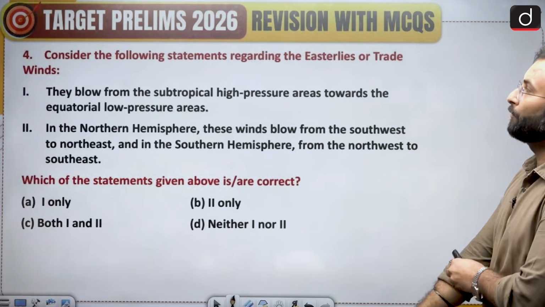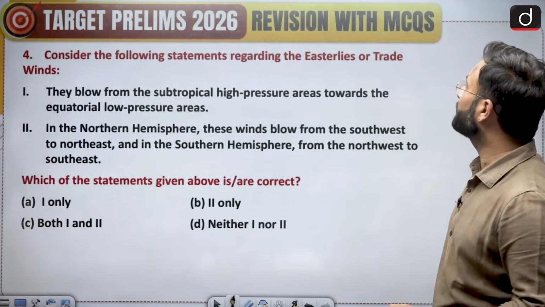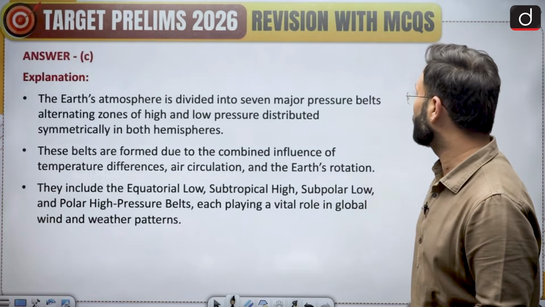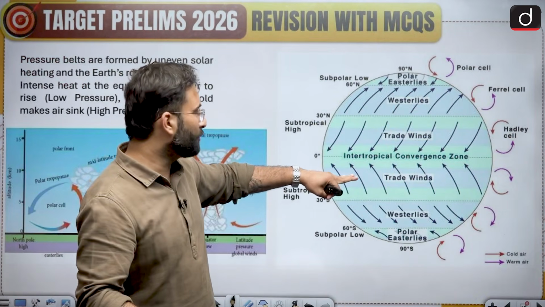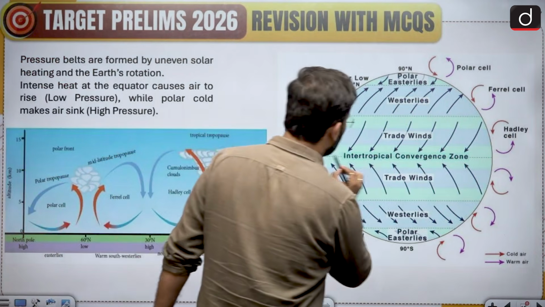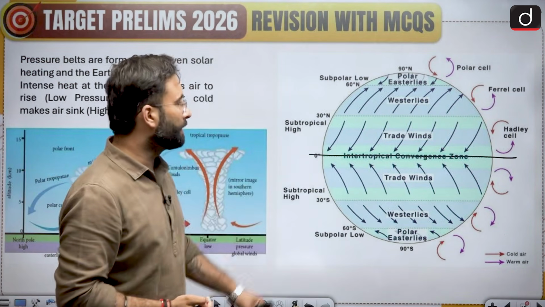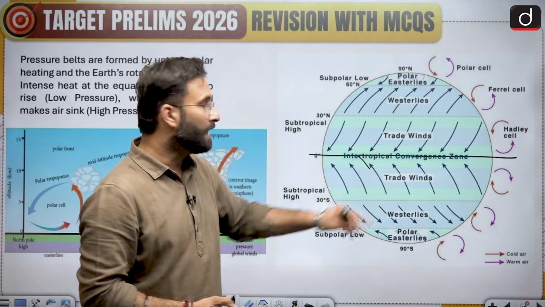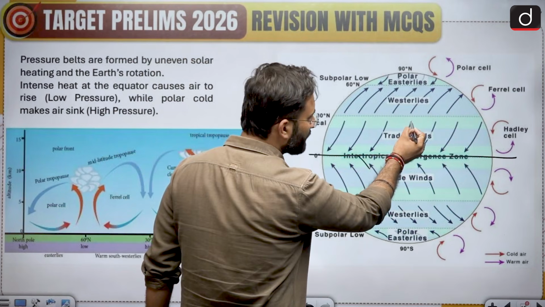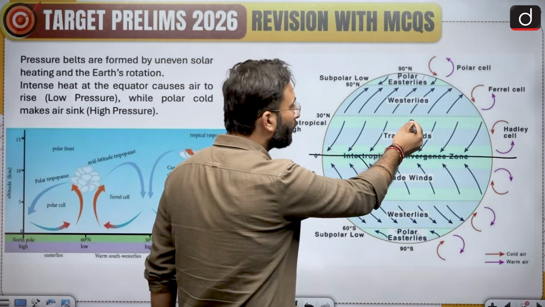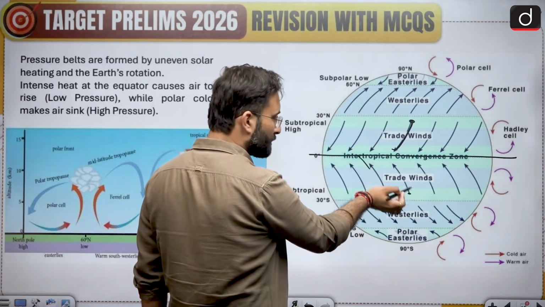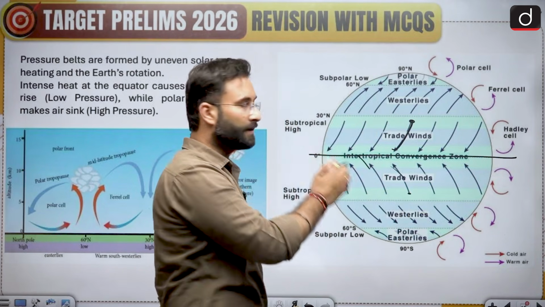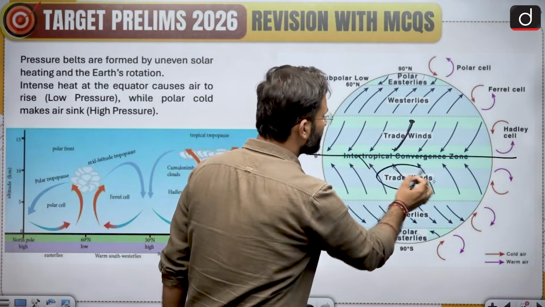Now coming to question number 4, consider the following statements regarding the easterlies or the trade winds. Here you can see in this particular diagram, when we are talking about the equatorial low pressure zone, here we will be seeing trade winds, and if you look at the trade winds, the origin is from the east direction, so these are called the easterlies. Okay, here also you can see from the east direction, this is moving towards the west, or deflection is towards the west, so that is basically trade winds, which are easterlies.